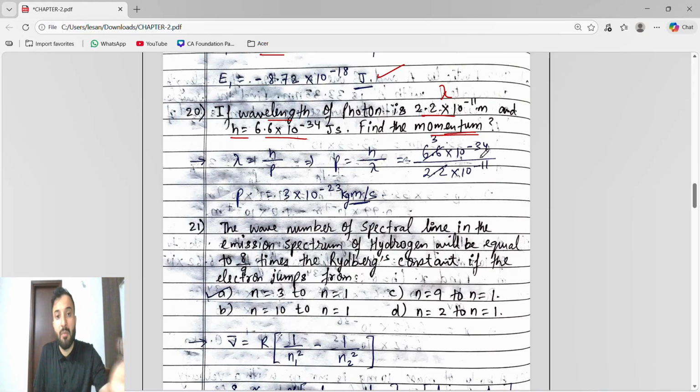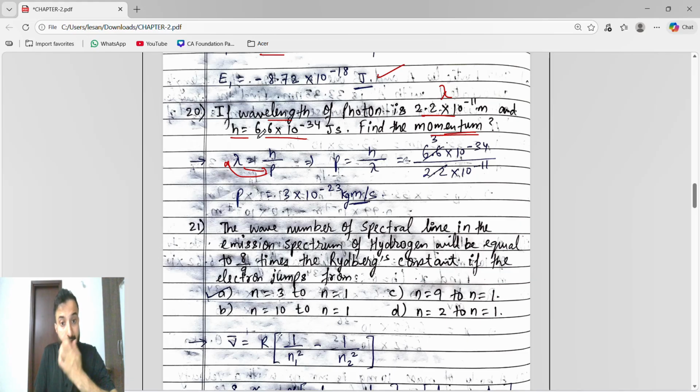In the previous question they had given the mass and velocity, so we used lambda is equal to h by mv. So how are we going to understand which formula to use, guys? It totally depends upon what is given in the question. Based upon that we use the formula. Here lambda is given and we have to find the momentum. So p will go to that side, lambda will come here. So p is equal to h by lambda.